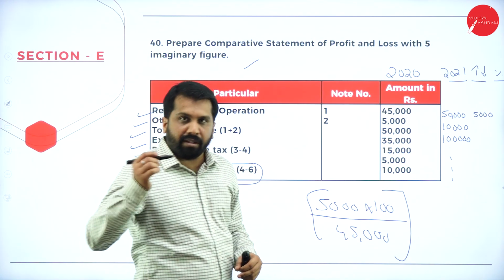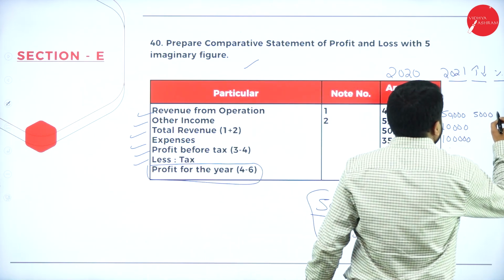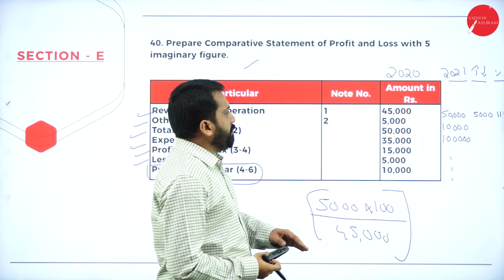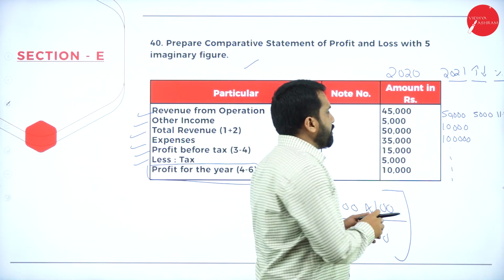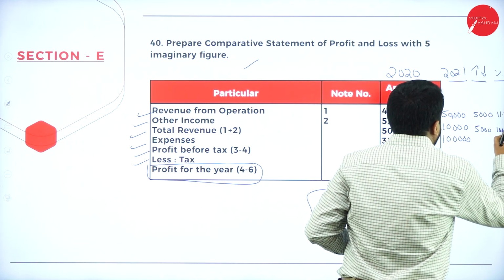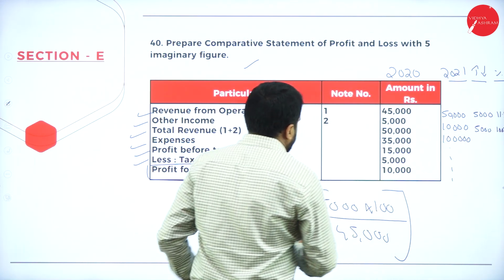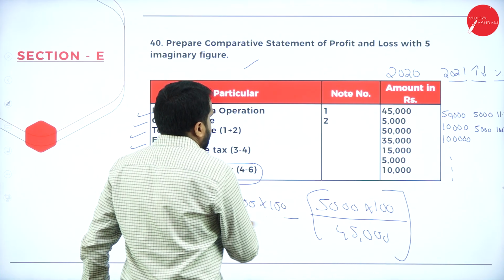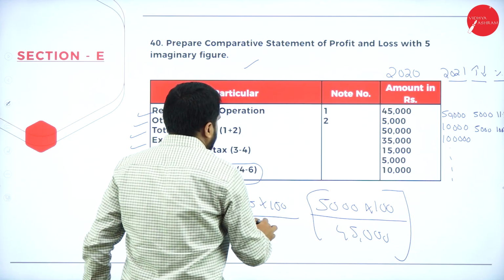I got around 11.11%. Your answer is 11.11. Similarly, everything. 5,000, 10,000. What is the increase? 5,000. How much you will get? 100%. Why? Because 5,000 into 100 divided by 5,000.